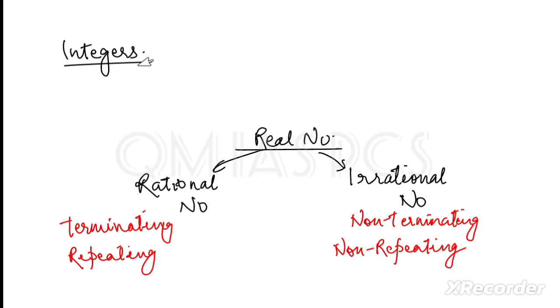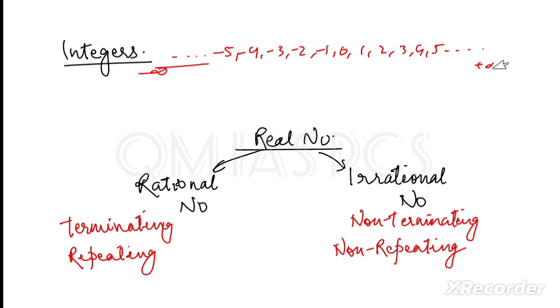So next is integers. What are integers? We can say, dot dot dot, -5, -4, -3, -2, -1, 0, then 1, 2, 3, 4, 5, and so on. So here it goes till -infinity and here till +infinity. These are called negative integers, and these are called positive integers. And 0, what is 0? 0 is neither negative nor positive, it is neutral. Okay, fine.